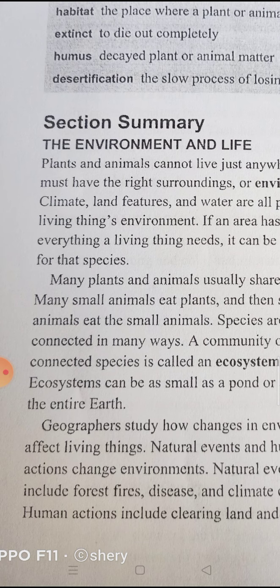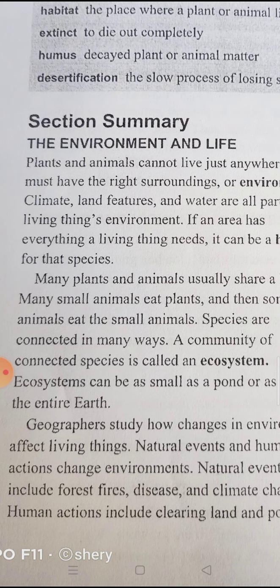This means they have the same place, they live together. Many small animals eat plants, and then some large animals eat the small animals. We can find this in the habitat.